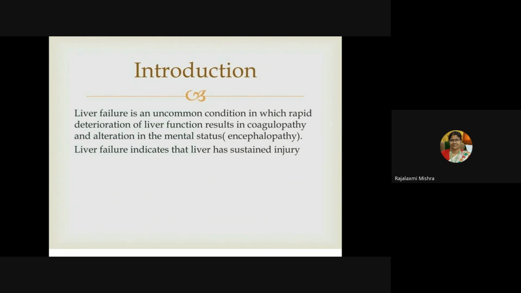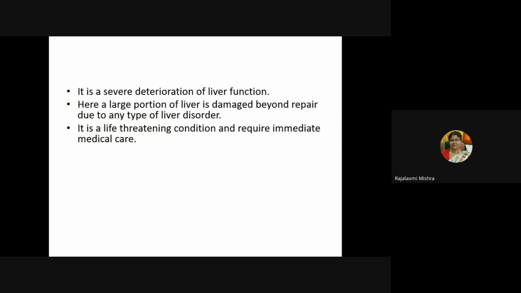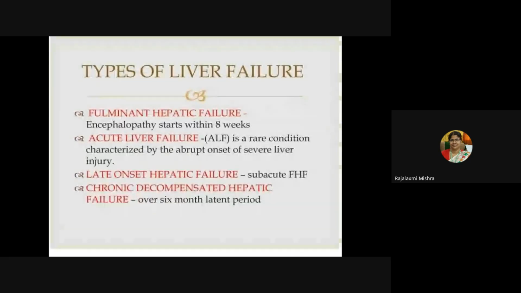Liver failure is an uncommon condition in which rapid deterioration of liver function results in coagulopathy and alteration in mental status. Encephalopathy will be there. Liver failure indicates that the liver has some kind of sustained injury, that is, damage to the liver cells. So it's a severe deterioration of liver function. When we talk about hepatic failure, a large portion of the liver is damaged beyond repair due to any type of liver disorder. It is a life-threatening condition and requires immediate medical care.